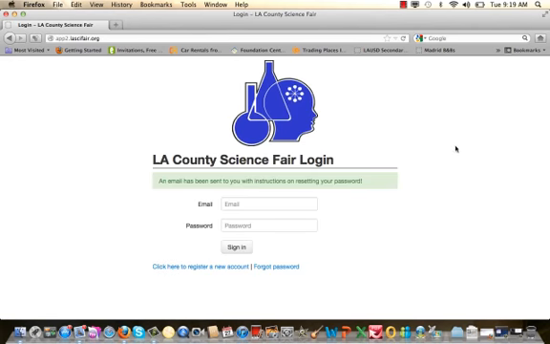Our automated system will then generate a new password, and that password will be used to re-enter the system and complete the registration process. So it's important that you write down the email and the password for each school that you register for the LA County Science Fair.